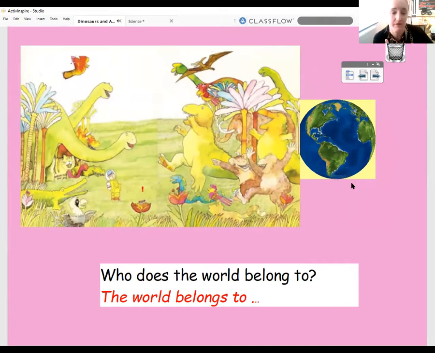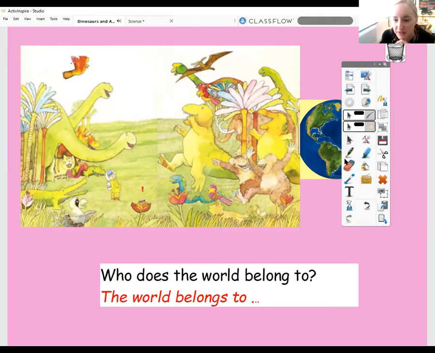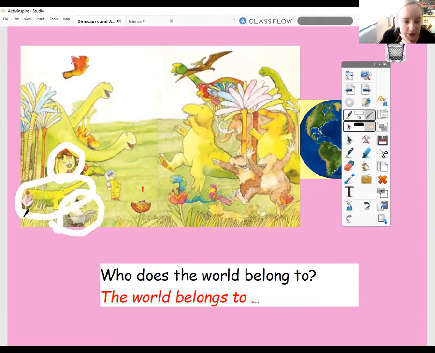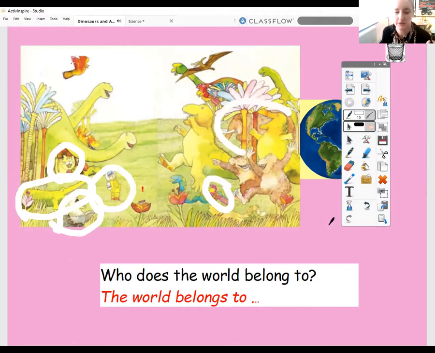Well done. So you might have said the snake, so the world belongs to the snakes, or even the monkeys or the apes. You might have said the earth belongs to a cat. If you can see down here, there's a little cat hidden. We've also got dodos or crocodiles. We could even say it belongs to the man as well, because it does belong to him, or humans. We've got a parrot, and we've got a mammoth. So there's lots and lots of different animals that we could say that the earth belongs to.